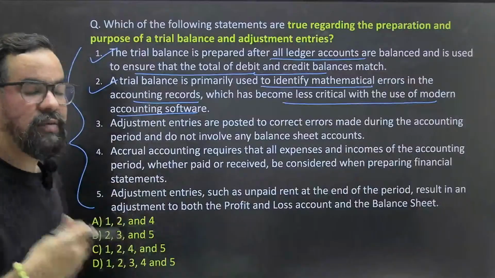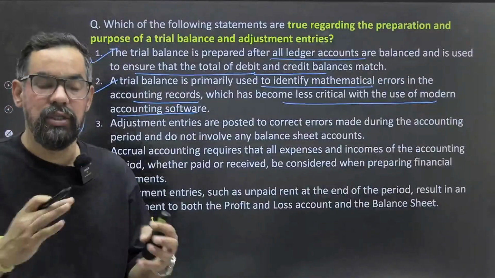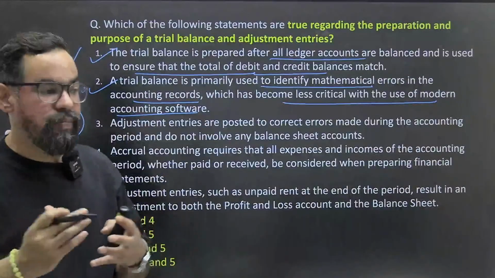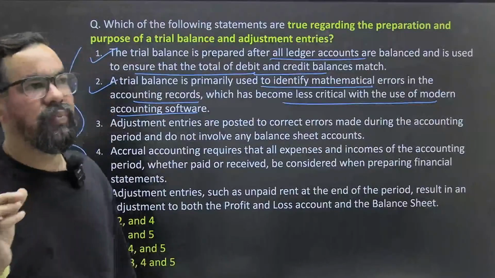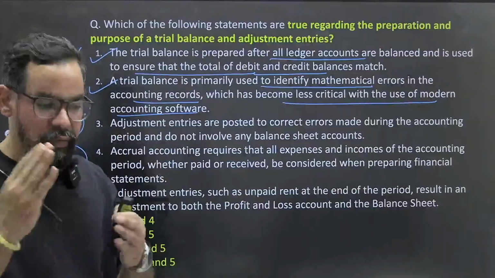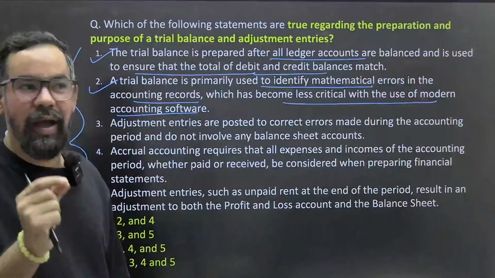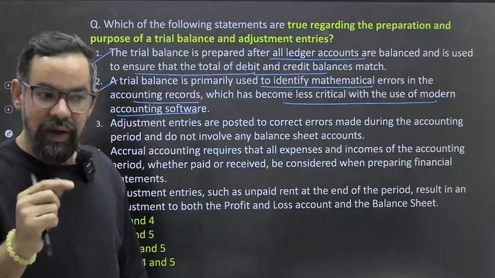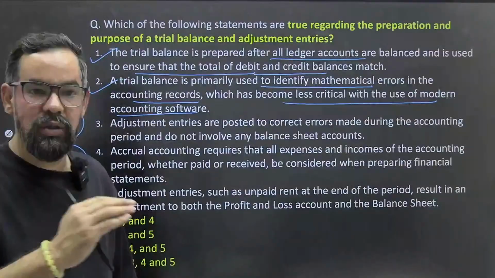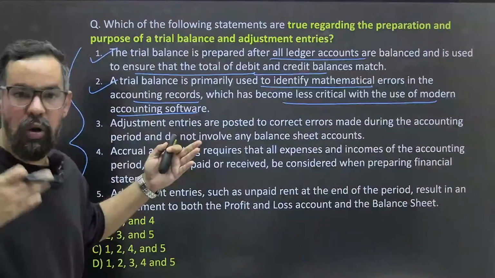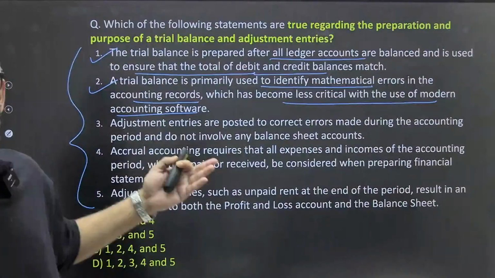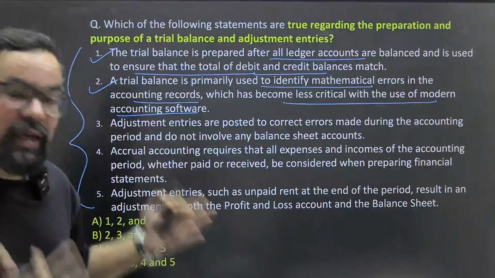So nowadays we have software which runs automatically. If we do any entry, let's say one journal entry in sales accounts, it will automatically drive all the entries. Okay? So this modern computerized accounting makes accounting very easy.